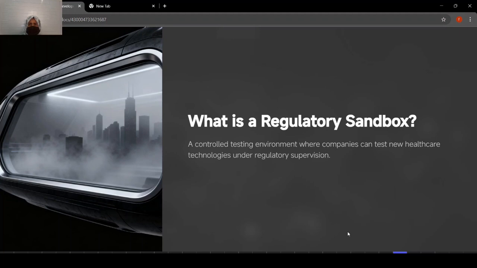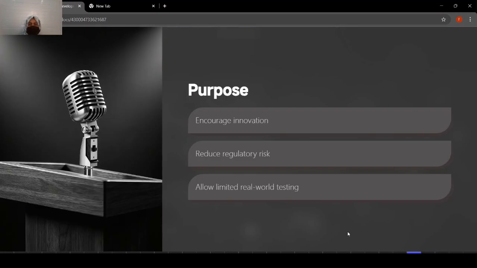Companies are testing digital healthcare technologies under supervision. What is the purpose of that? It encourages innovation. Companies are testing, so they are exploring the things that we have to implement. It reduces regulatory risk, because the testing is done, so the risk of any harm is reduced, and it allows limited real world testing.